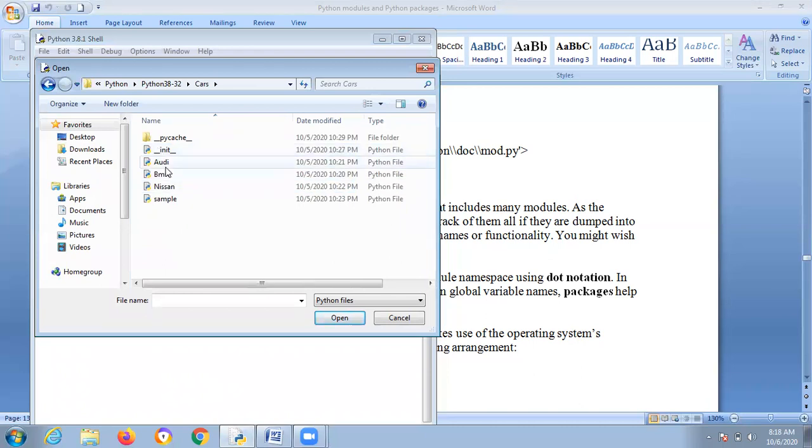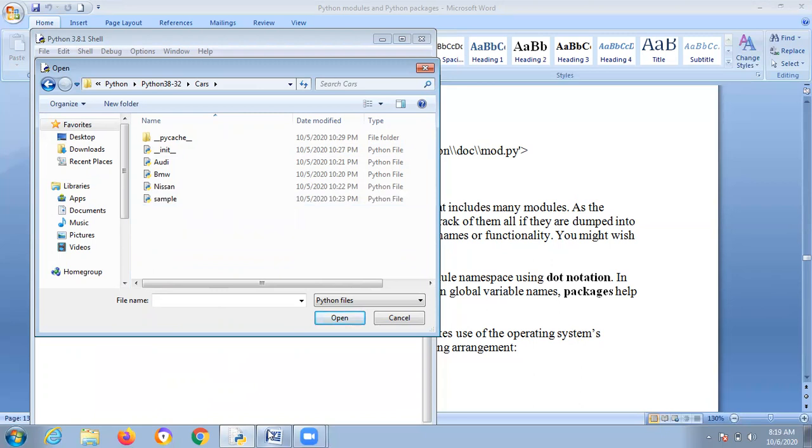And this init, Audi, BMW, this one sample. These are nothing but the sub packages. That is, it forms modules. These different files are integrated together to form one package. This is the best example that suits.